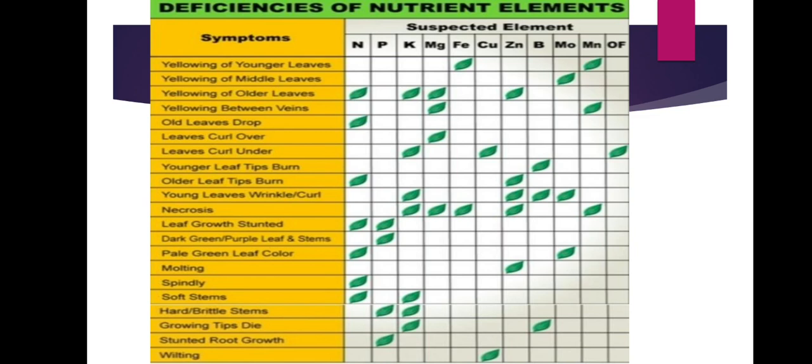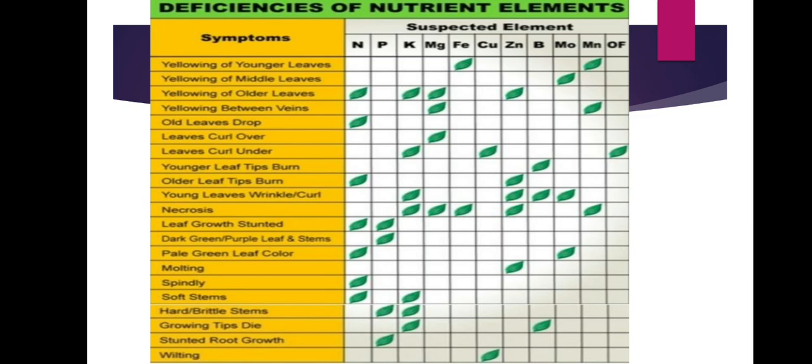Otherwise, when there is yellowing of older leaves and the leaf curls under downwards, young leaves wrinkle and curl, necrosis occurs, stems are hard and brittle, growth tips die, and root growth is stunted, this is due to potassium. Like that, you must compare with other symptoms, and only then fix which element it is due to.